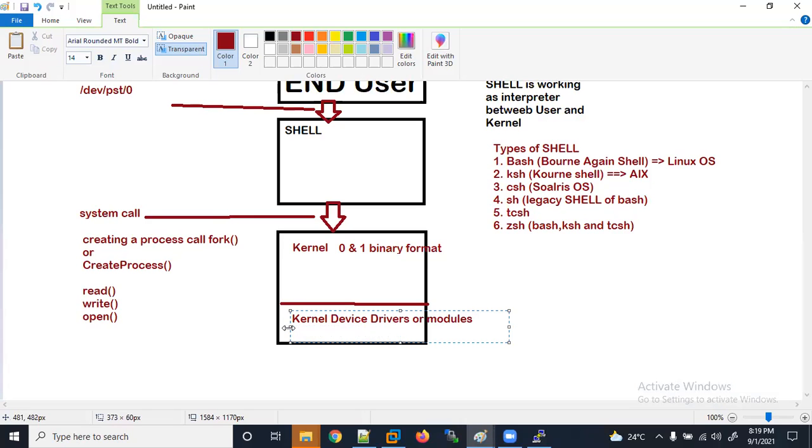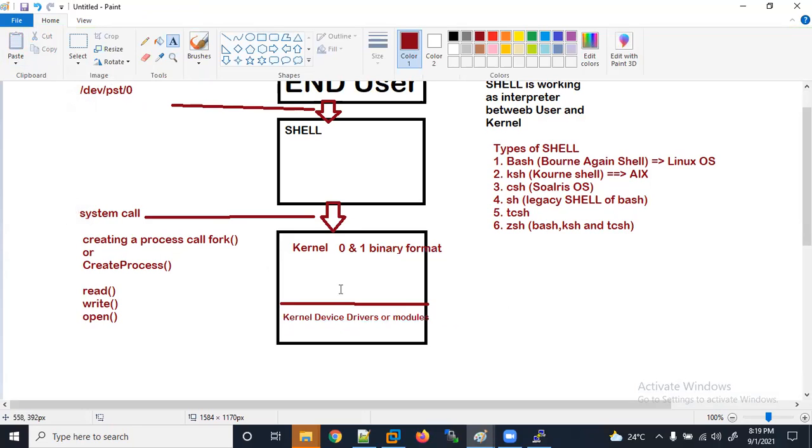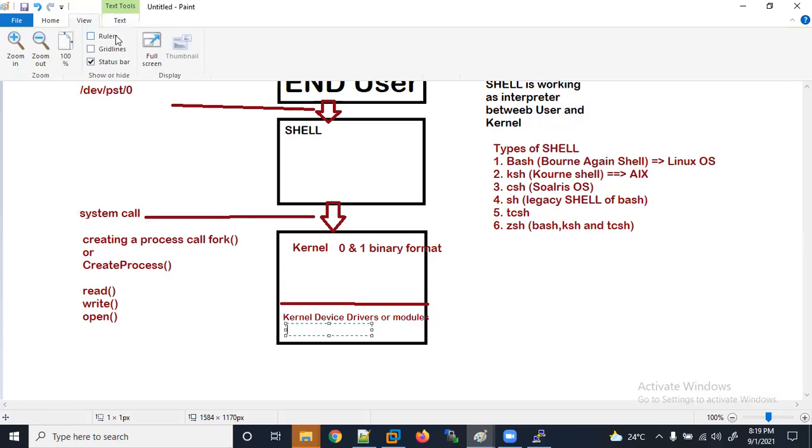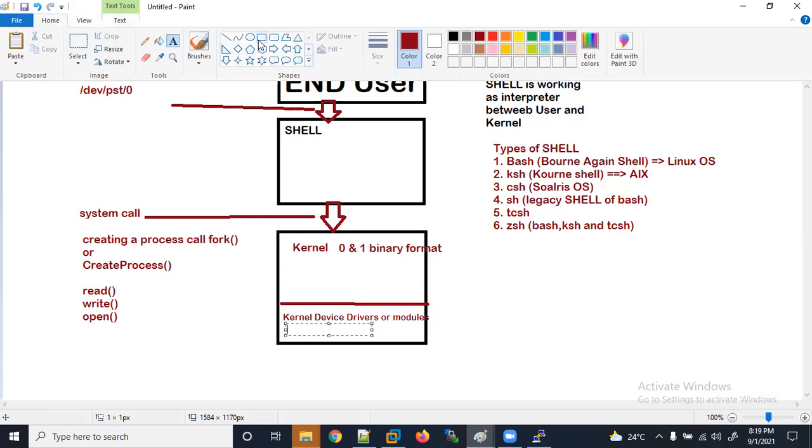So how is it working here? Okay, now this request came here, and after that, the kernel will decide where this request should go. Let's say this request goes to display. Where do we want to display? On a monitor, correct?